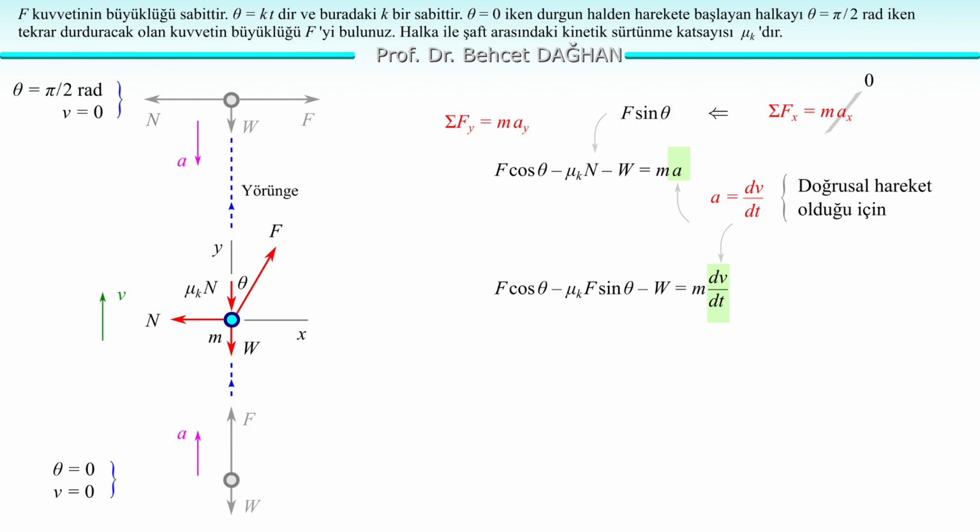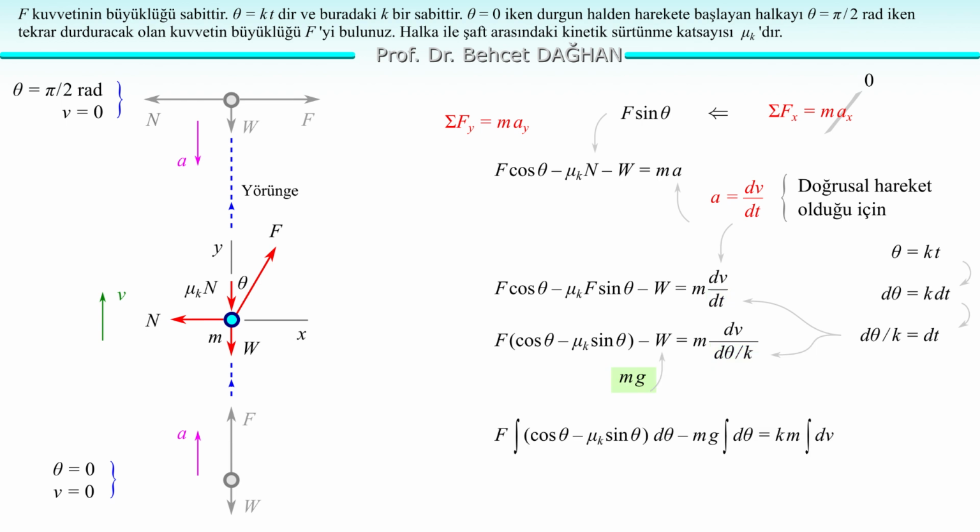Now, since the variable on the left side is theta, we need to find the value of dt on the right side in terms of d theta. Let's find it. Starting from the relation theta equals kt, by taking the differential of both sides, we obtain a relationship between dt and d theta. We see that dt equals d theta over k. We write d theta over k instead of dt. We move d theta to the left side. We rearrange. We take the integral of both sides.